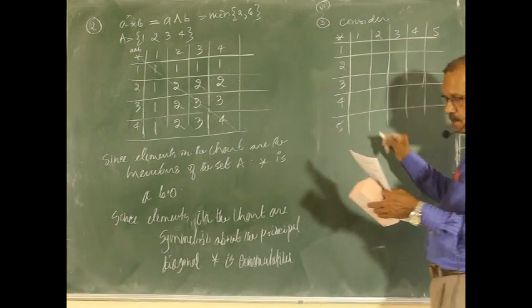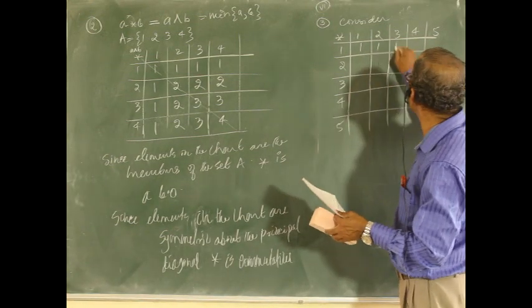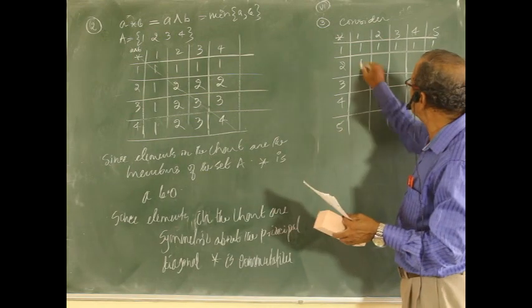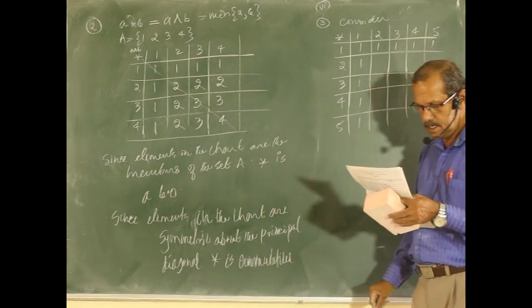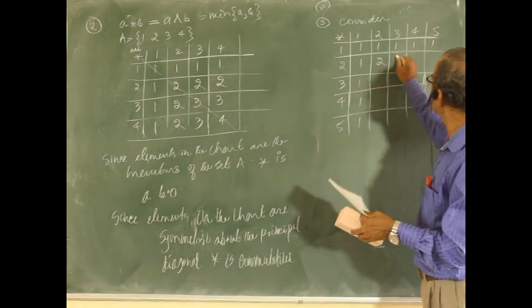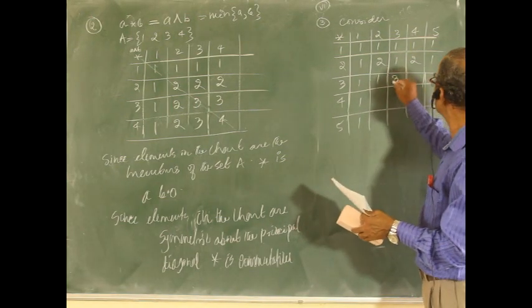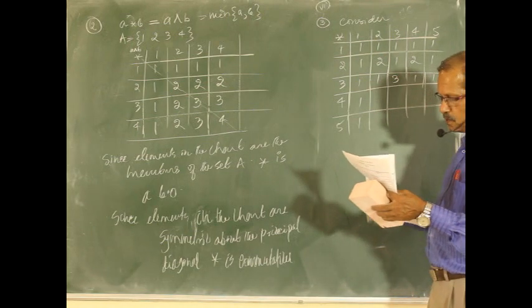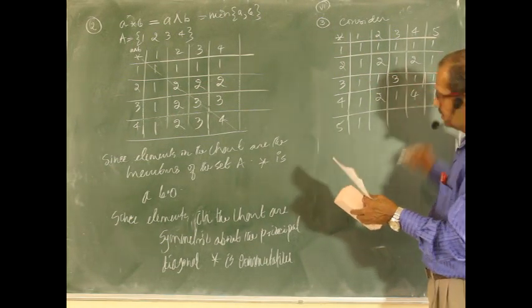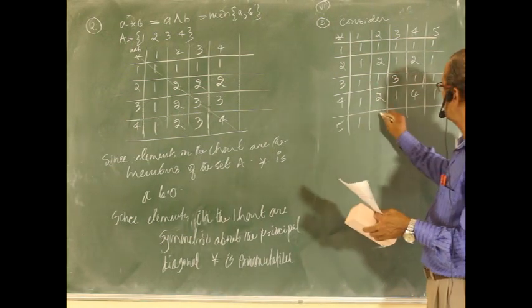The rows given are: 1, 1, 1, 1, 1; 1, 2, 1, 2, 1; 1, 1, 3, 1, 1; 1, 2, 1, 4, 1; 1, 1, 1, 1, 5.